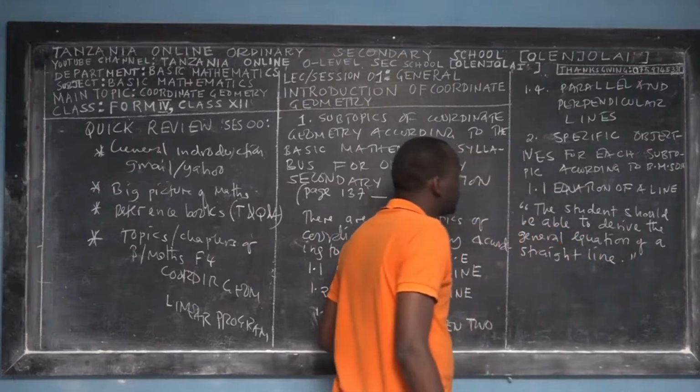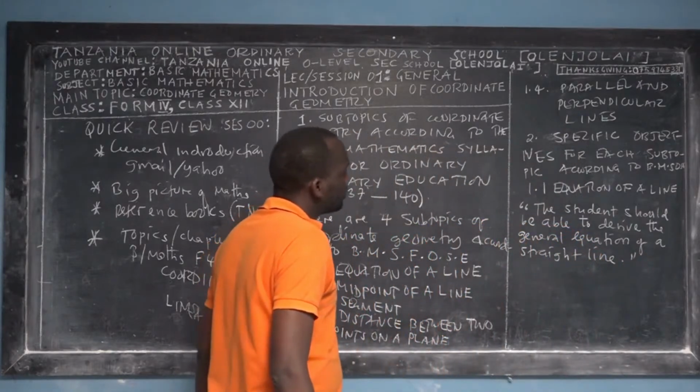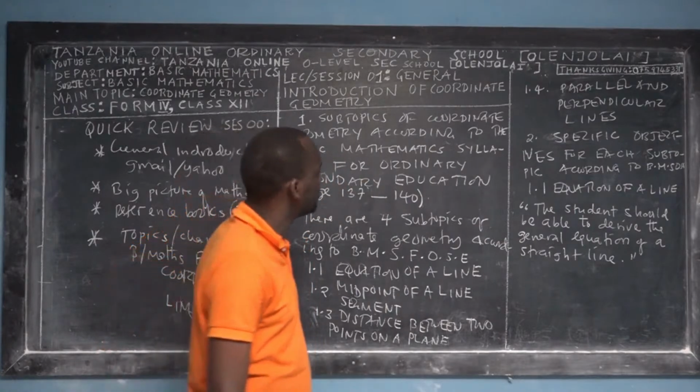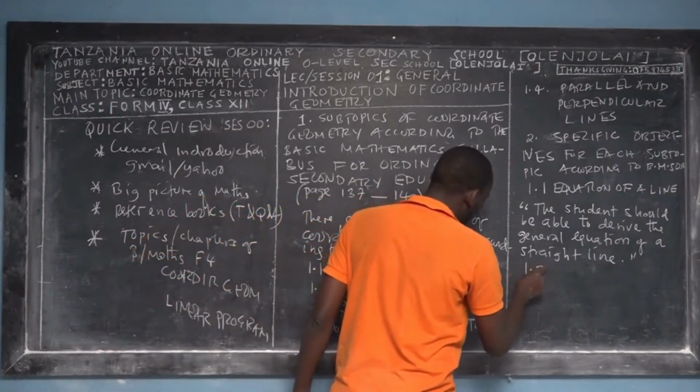That's the end of the quote. So you should be able to derive the general equation of the straight line. So I'll teach you. Don't worry. We'll achieve that specific objective together.